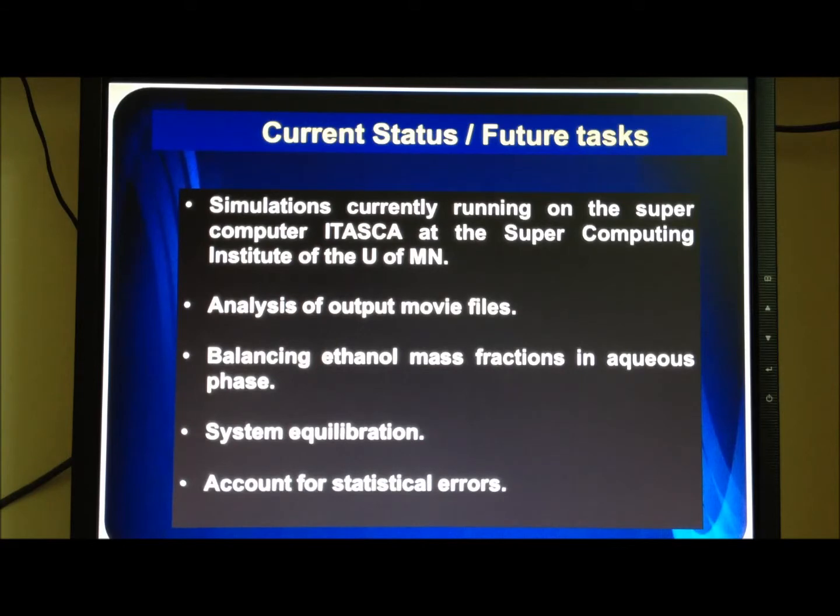The ethanol mass fractions in aqueous phase have to be balanced to get a value between 0.10 and 0.11. The system has to be equilibrated, and after that I have to account for statistical errors in the system.